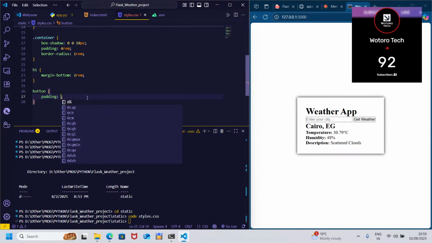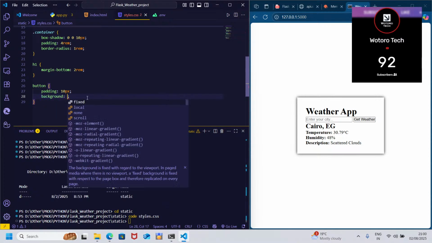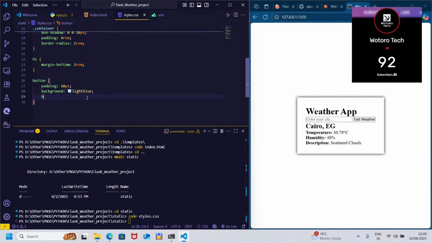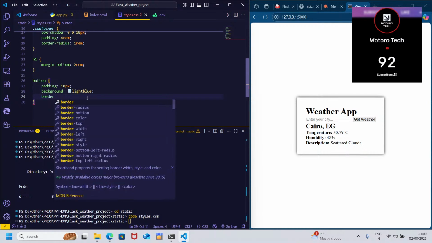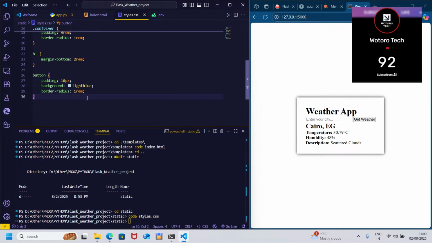So here padding, let's see, that is it. Background, say light blue. Then border radius 1px, not 1 pixel, 1 rem, that is 16 pixels. Yeah.